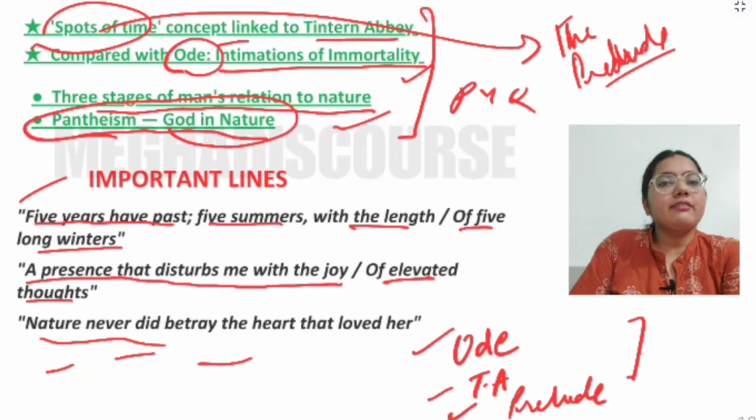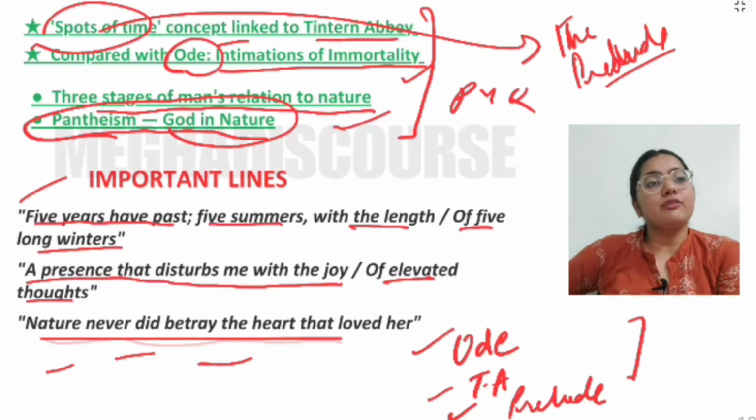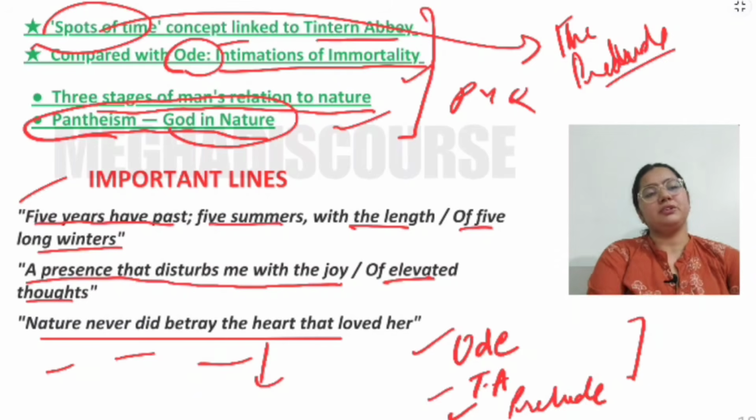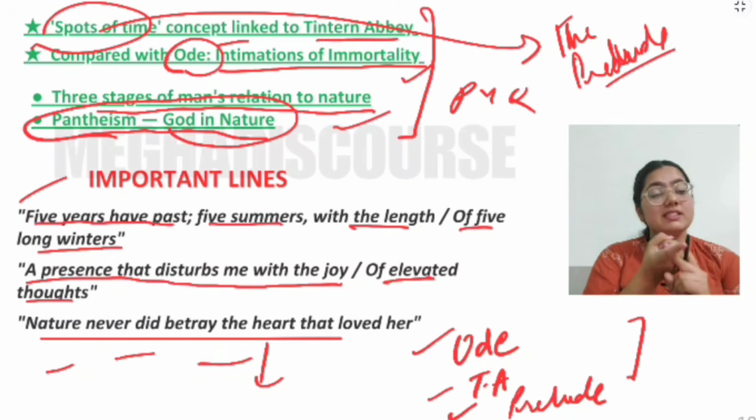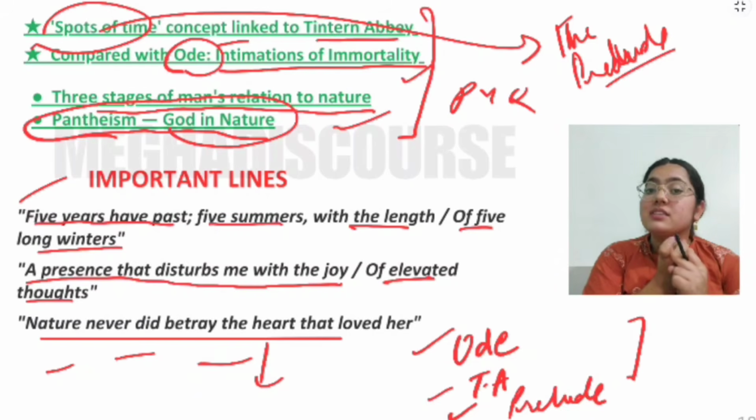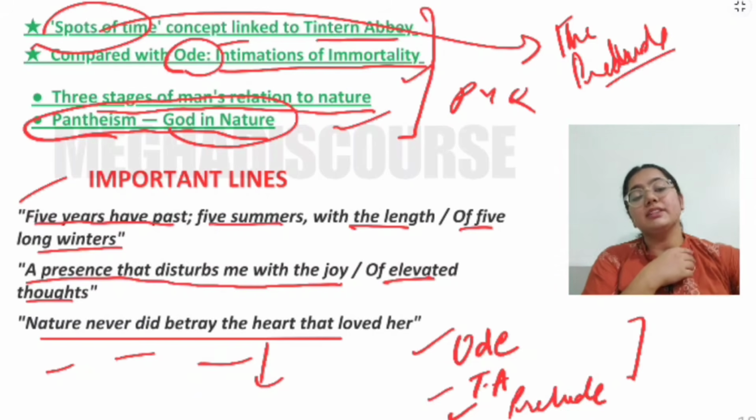Then "Nature never did betray the heart that loved her." This means that nature never betrays us. So if you love nature, if you spend your time in nature, and if nature heals you, nature never betrays us. Nature always teaches good lessons. Nature always guides us. Nature is never biased. Nature is never prejudiced. Right? So this is the main idea of Tintern Abbey.